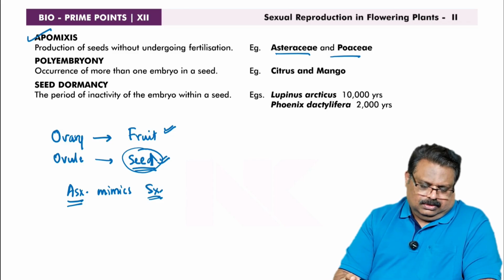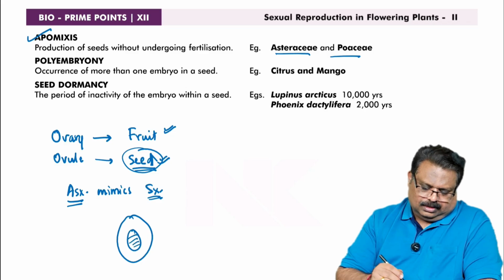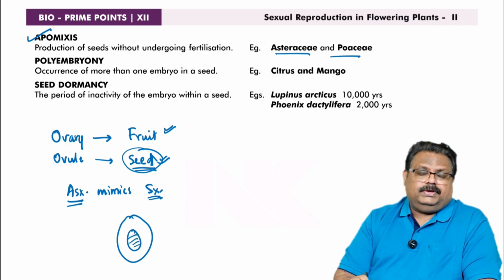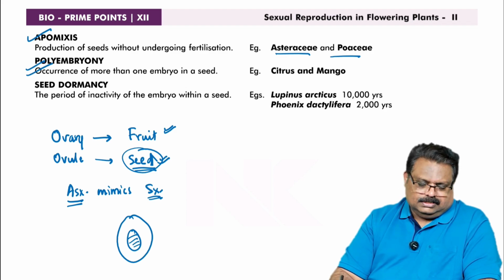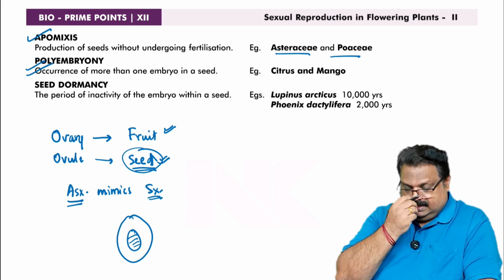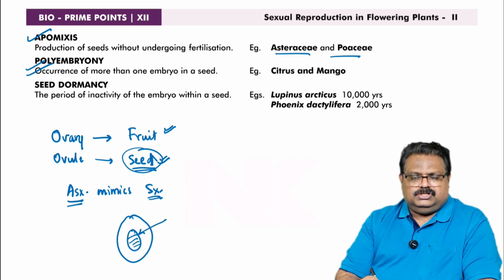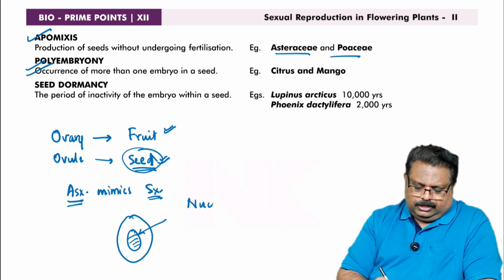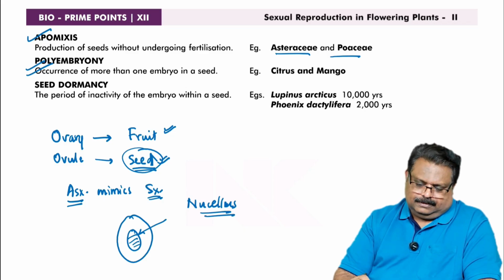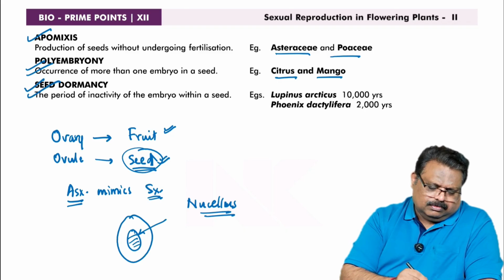What is polyembryony? Embryo, you know. Within one seed, there will be a single embryo. But suppose more than one embryo is present inside a seed, the condition is called polyembryony. Okay, presence of more than one embryo inside a seed. One embryo is produced by fertilization, and other embryo-like structures are produced from the diploid nutritive tissue called nucellus. Anyway, multiple embryos are there. Example, citrus, mango, etc.